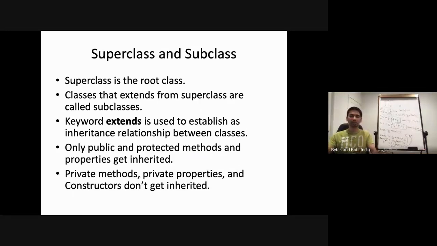Everything that is public and protected in the parent class gets inherited. A public method or property gets inherited as public. A protected gets inherited as protected. Private methods, private properties, and constructors don't get inherited.